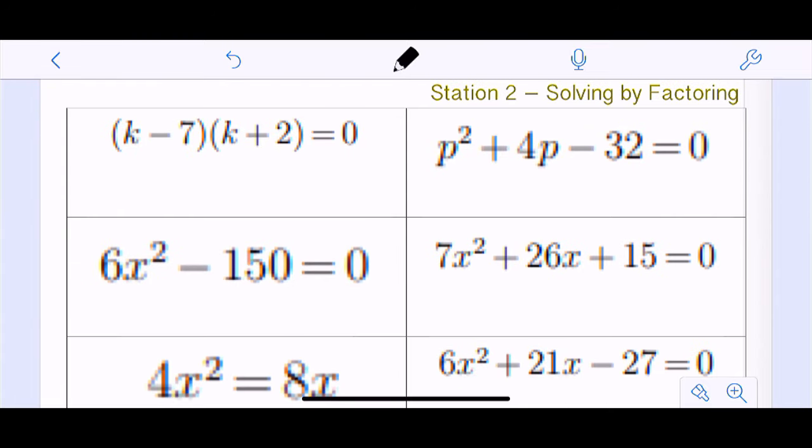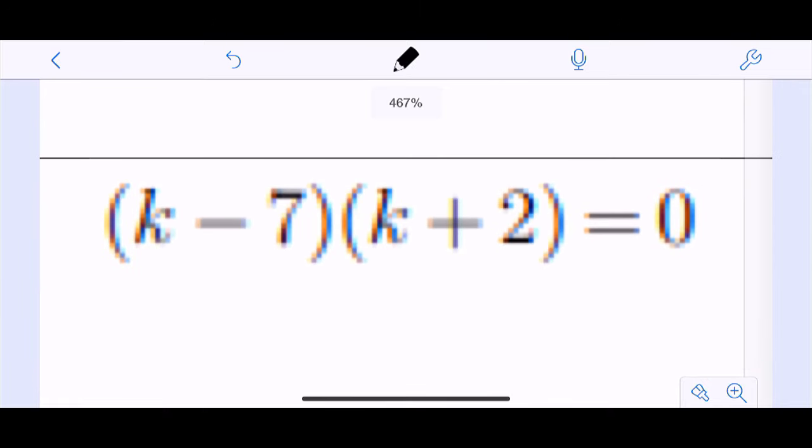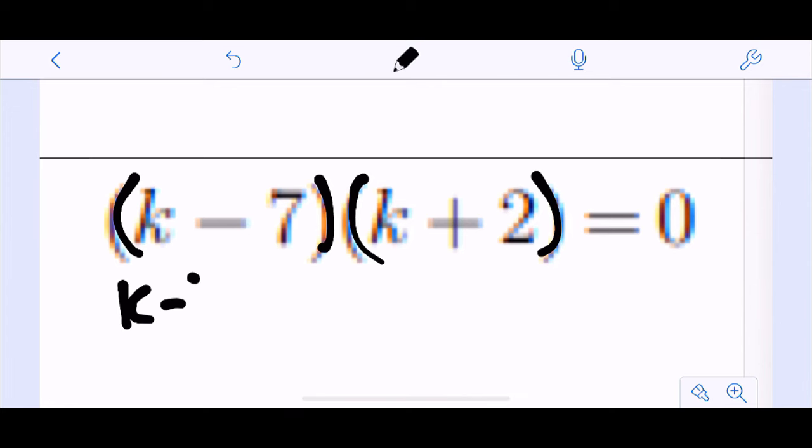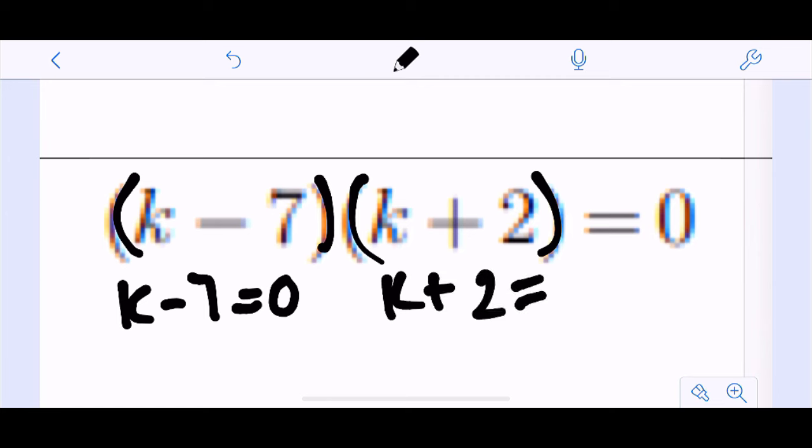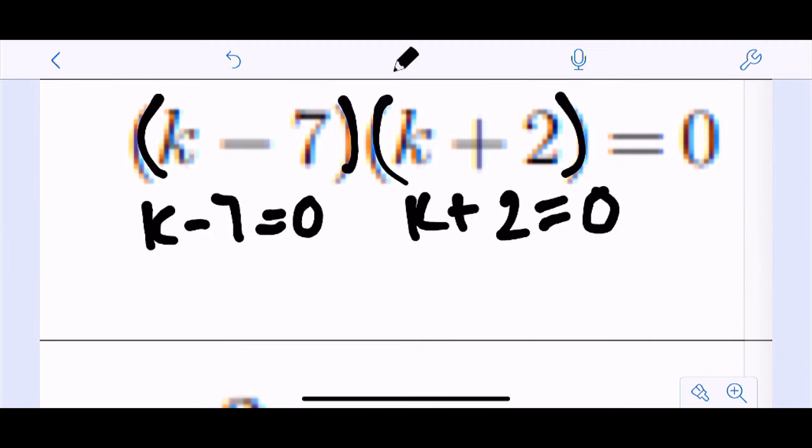So the big idea with solving by factoring, and this is something a couple people asked about, was the idea that if you have 2 terms that multiply to be 0, or any 2 factors that multiply to be 0, then at least one of them has to be 0. So anytime I have things that multiply to be 0, I can take each of them and set them equal to 0. Now there can be more than 2, right? There can be as many as we need there, but at least those 2 we're going to have to deal with.